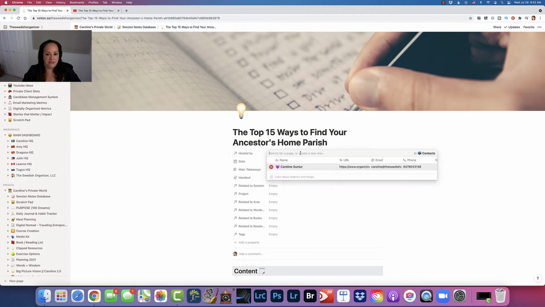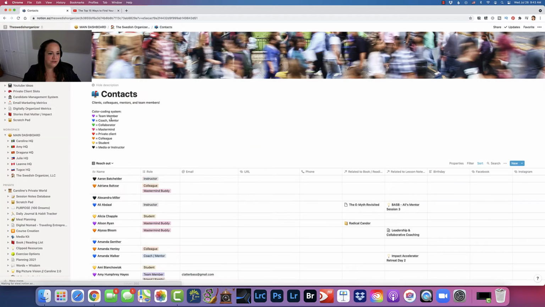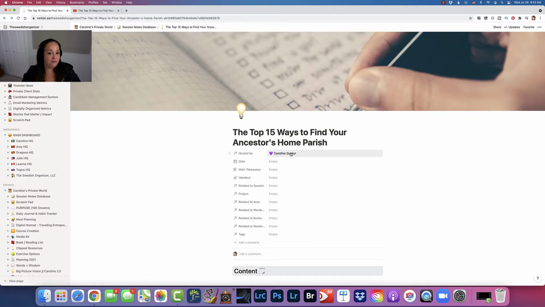In my contacts database, you can see that I have little hearts. That's how I organize who's who in my contacts. So if we actually go into the session database in the contacts, you can see that I have team members are purple, coaches and mentors are blue, collaborators are green, and so on. So that's how I classify the relationship status I have with the person. In this case, it is purple because I'm a team member in my business.